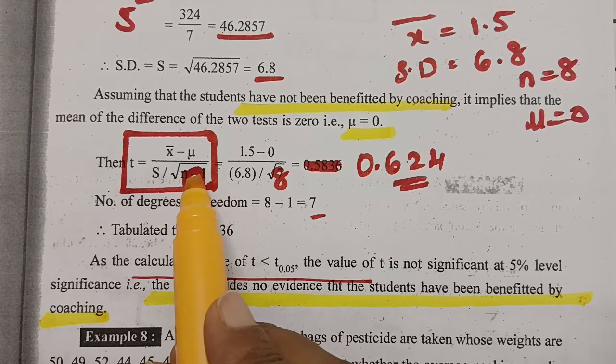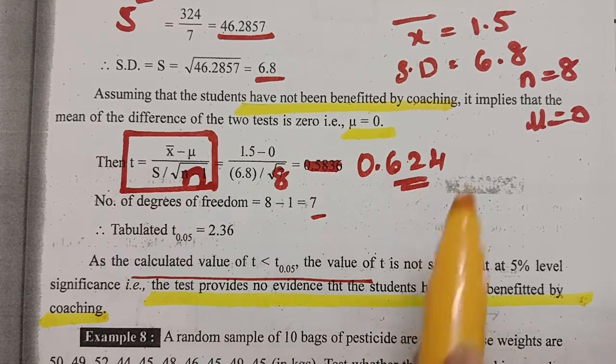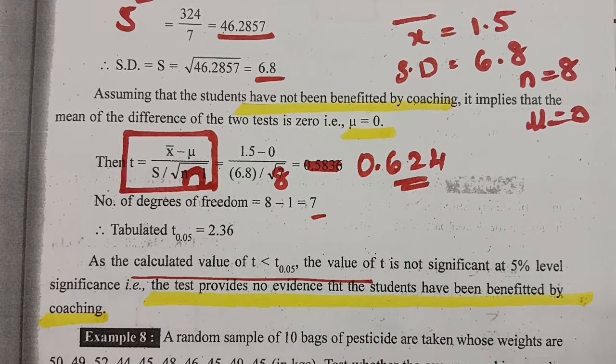Even if it is n minus 1 also, we'll be getting the calculated value less than the tabular value, and don't worry. There are only two problems which they have taken as n minus 1, so I made a correction in the textbook itself. Even though it is n minus 1, we'll be getting the same result, and don't worry.